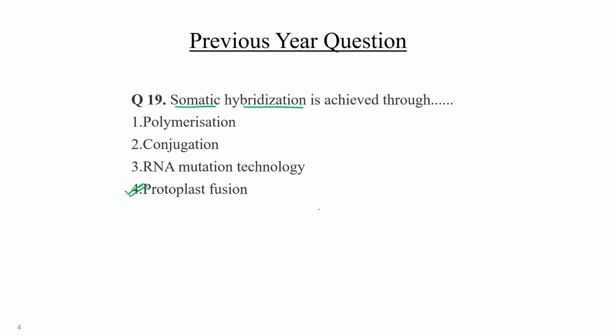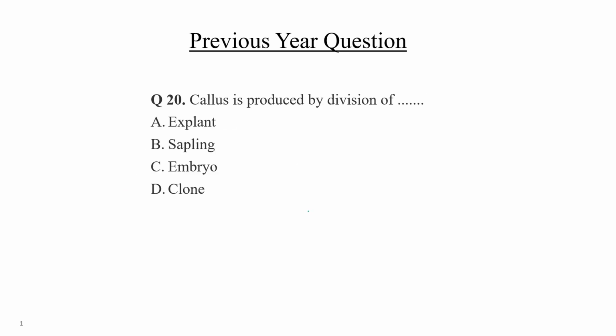Okay, with the help of this protoplast fusion, tomato is a very good example, which we have discussed in the literature time also. Okay, so this is known as somatic hybridization. Somatic hybridization is achieved through protoplast fusion. Clear? Now, the last question of this particular video lecture series, callus.